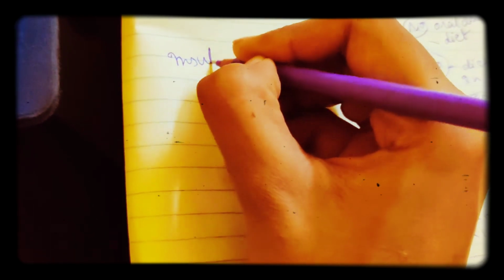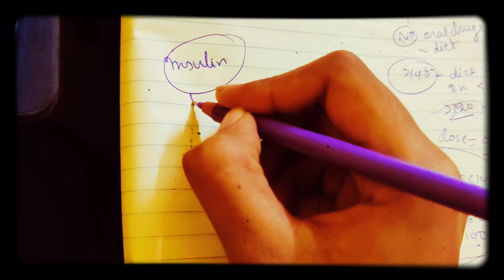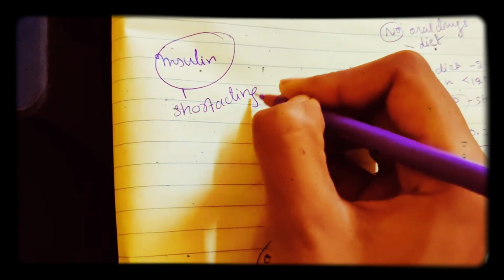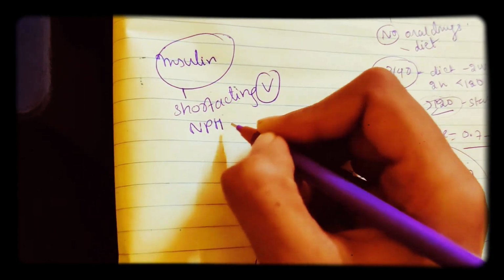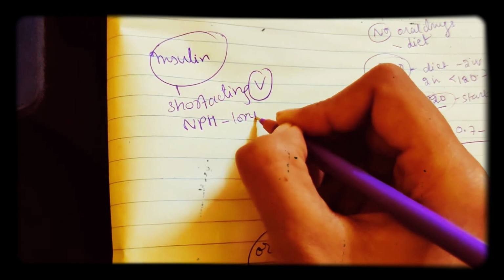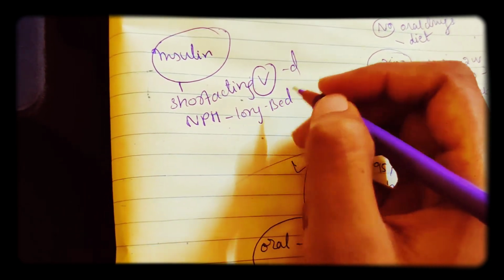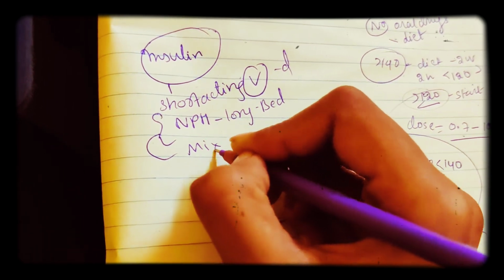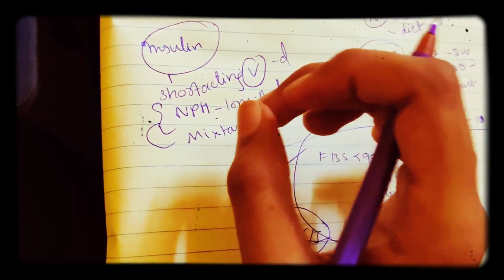So finally, coming to insulin therapy during pregnancy. Give regular insulin, that is, short acting insulin, and NPH insulin. NPH insulin, which is long acting, should be given at bedtime. Very important: short acting at daytime, long acting at bedtime. You can also give mixed start insulin, but it is better to give short acting with NPH. Mostly don't use mixed start.